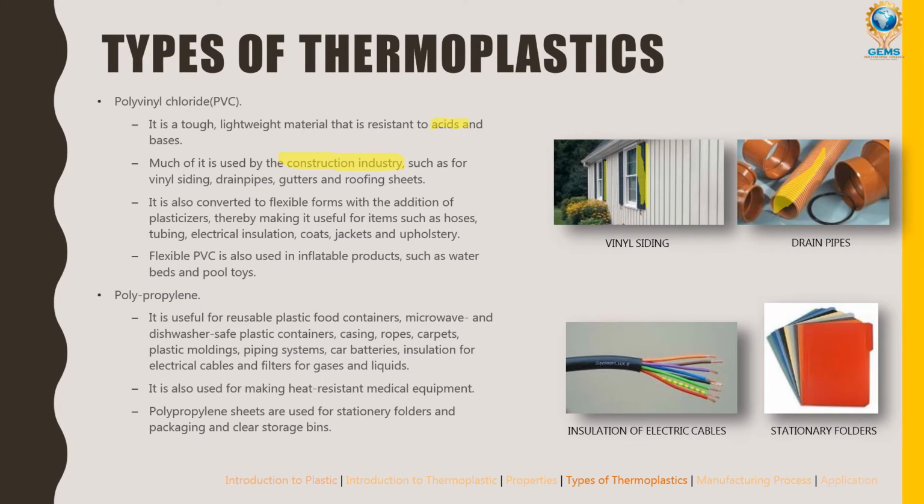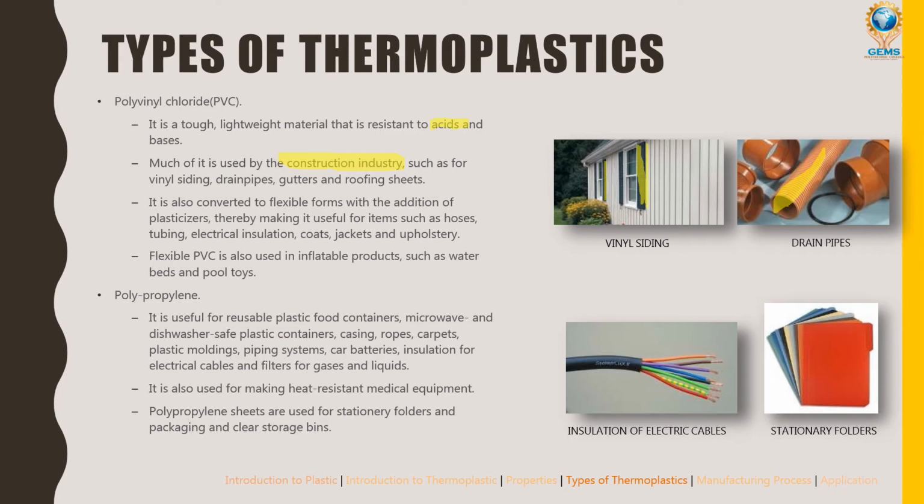So these are also called the polypropylene containers, and safe plastic containers. Safe plastic containers is nothing but plastics which are very safe. Next one is casing ropes, carpets. We all know what casing ropes and carpets are. Plastic moldings, piping systems, car batteries, insulations for electrical cables, and filters for gas and liquids.